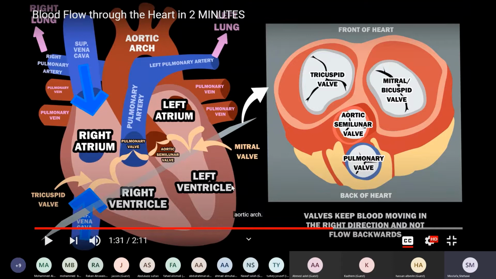This is the benefit of all the valves. We have 4 chambers and 4 valves. The benefit of all valves is to make sure the blood is moving in only one direction, not in the opposite direction.